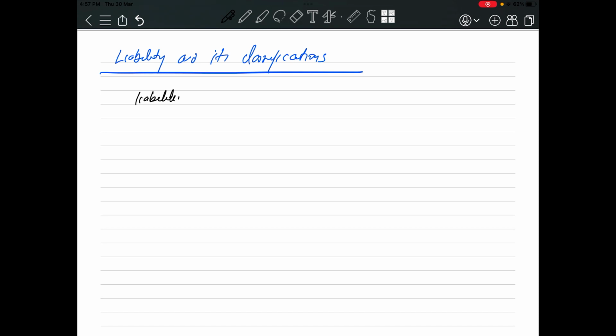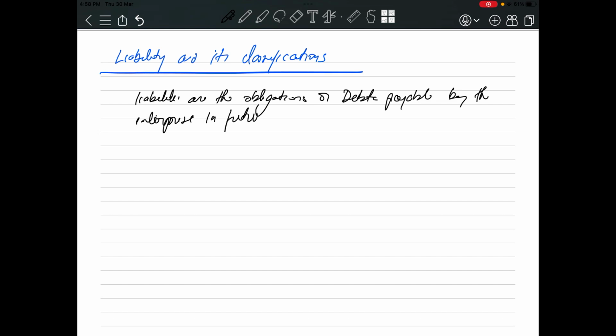Liabilities are the obligation or debts payable by the enterprise in future in the form of money or goods.